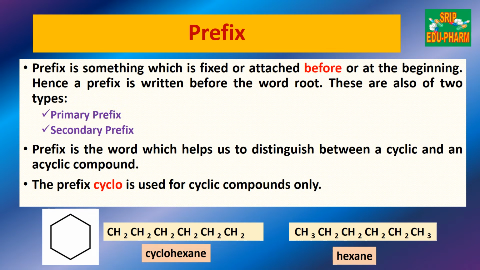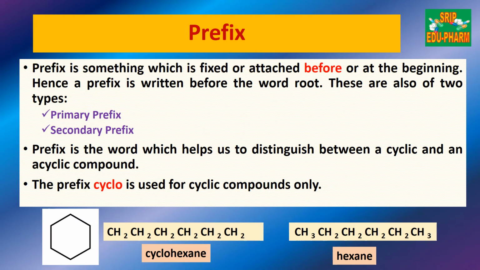The next term is prefix. Pre means fixed or attached before or at the beginning. Hence a prefix is written before the word root. These are also of two types, primary prefix and secondary prefix. Prefix is the word which helps us to distinguish between a cyclic and an acyclic compound.